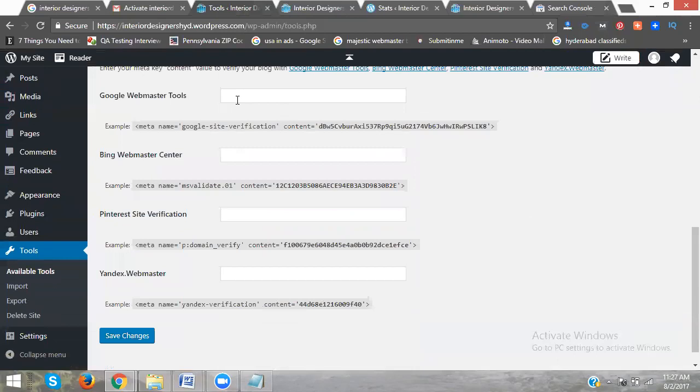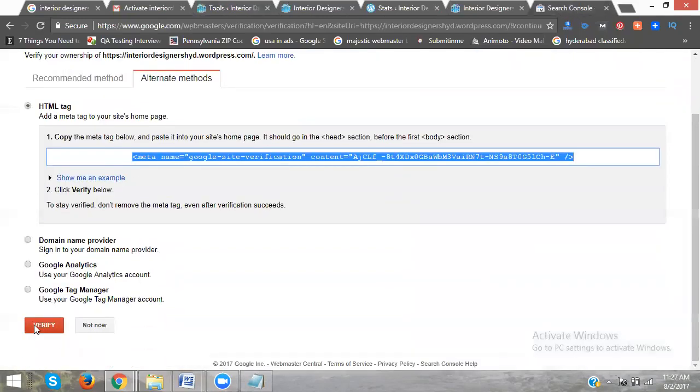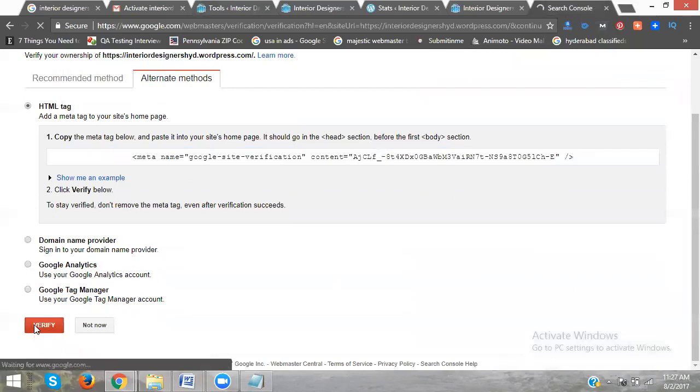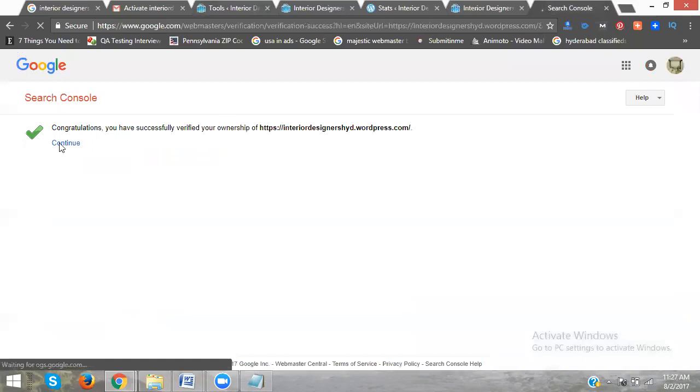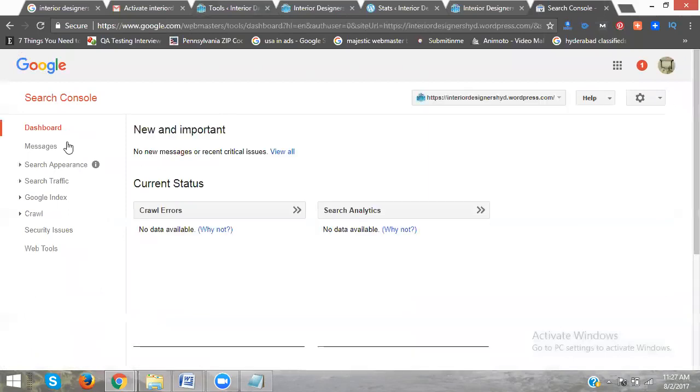Here, the Google Webmaster link. Just copy this link, save changes. Now come to Webmaster here, click verify. Done. Now click continue. This is activated from the webmaster.